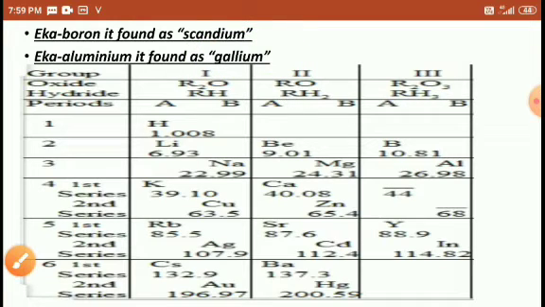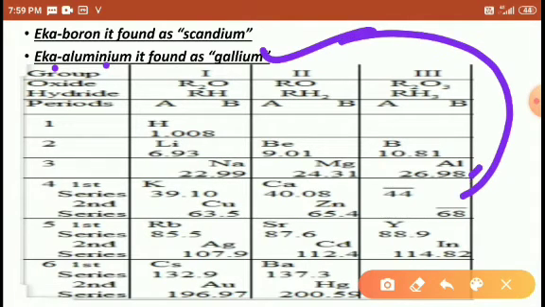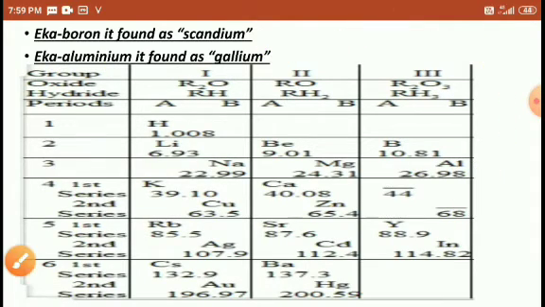Right. So this is one of the most successful theories. Whatever the undiscovered elements' positions were, he kept an empty gap, and such elements must be discovered in the future. So the element next to boron was found in the future as scandium, and the element next to aluminum was found in the future as gallium in this position. Right, students?